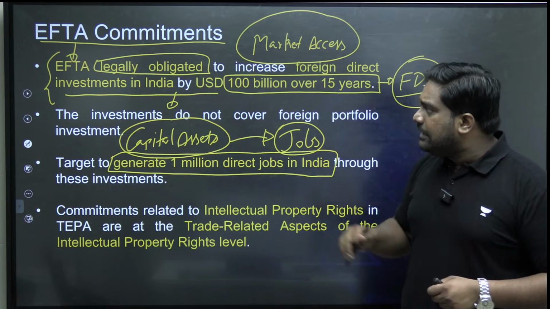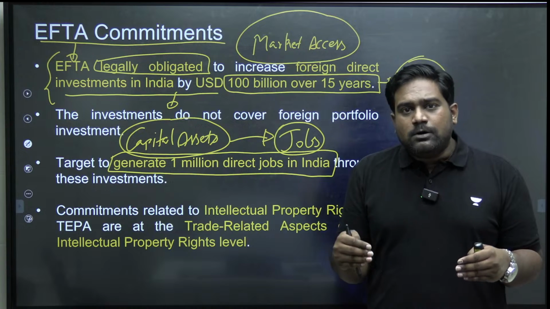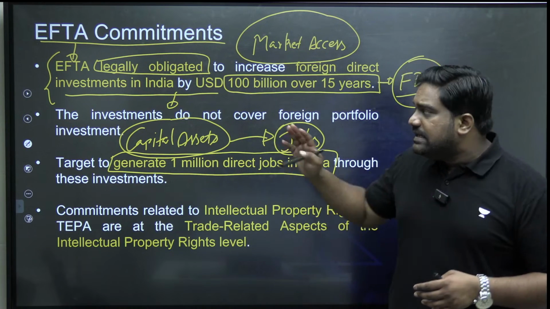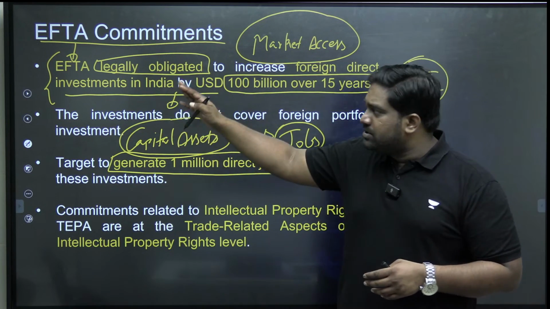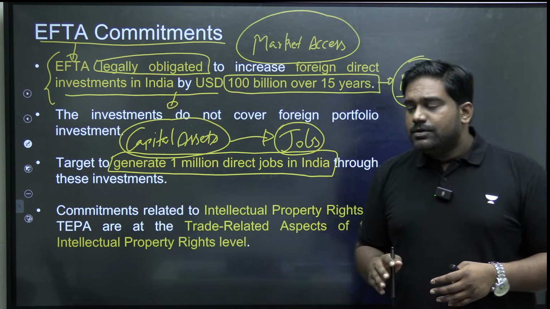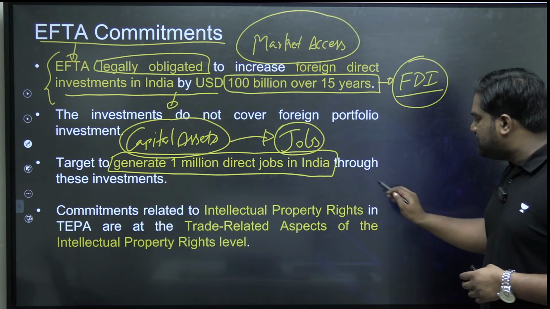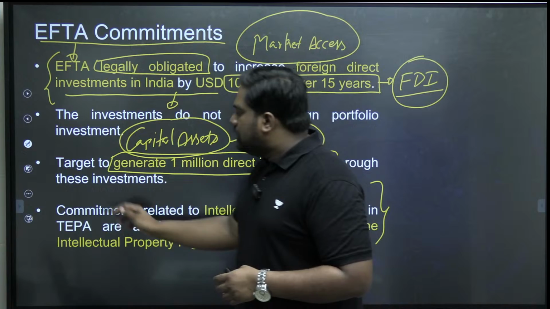But what is unique is that irrespective of the trade volume, irrespective of how the FTA will perform, these countries now have a binding obligation to bring $100 billion into India in the next 15 years. So this is a clear signal about the new approach that India has been following when it comes to trade negotiations.